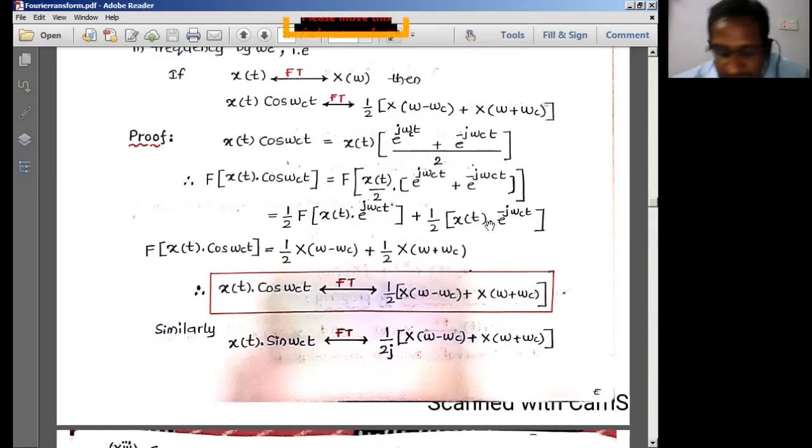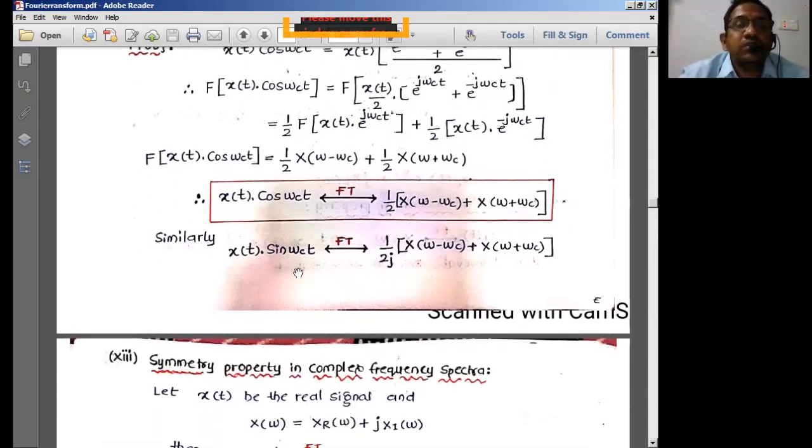So using the frequency shifting property, we can write the Fourier transform of x of t into e power j omega ct as X of omega minus omega c. Similarly, here X of omega plus omega c. This is the form we get once we apply the modulation property. This modulation property explains that when you superimpose x of t with cos omega ct, the x of t spectrum gets translated with respect to omega c. That is the conclusion we can make from this derivation.